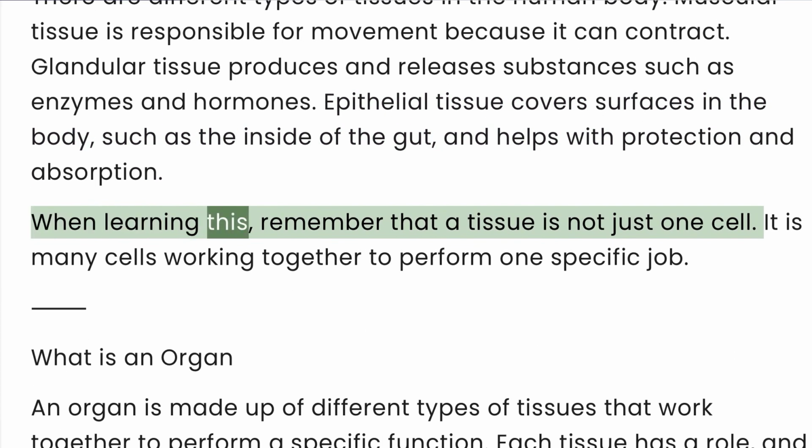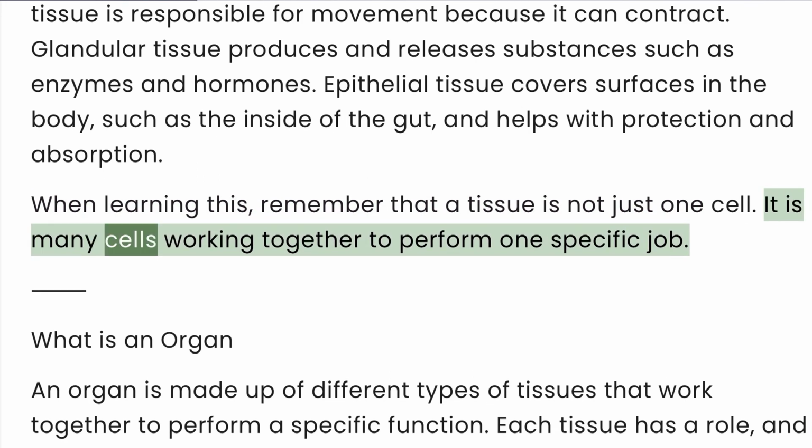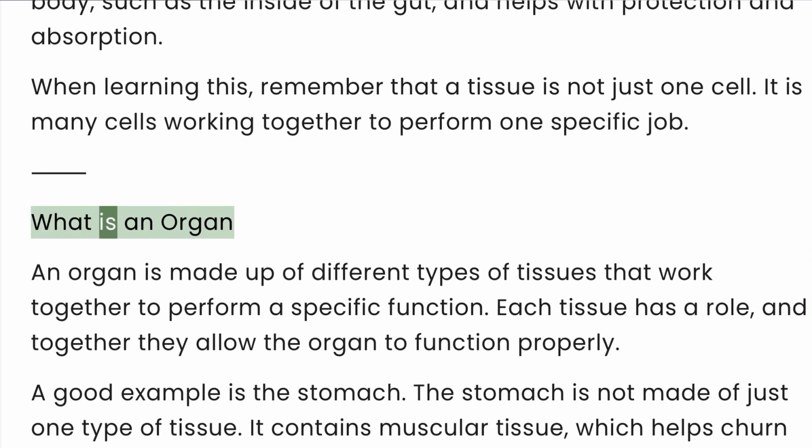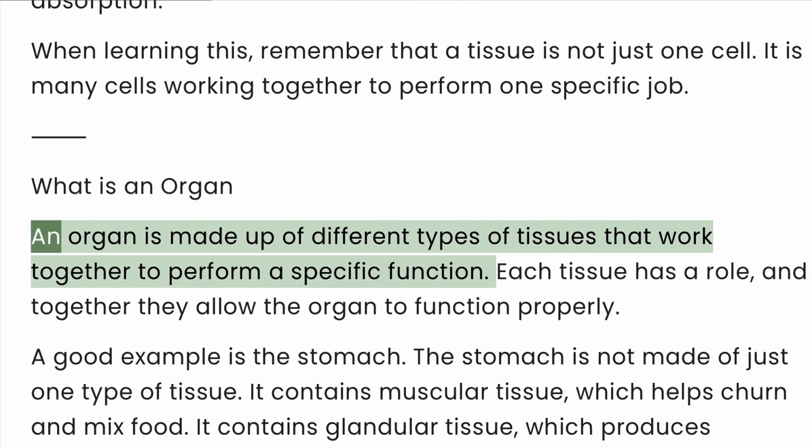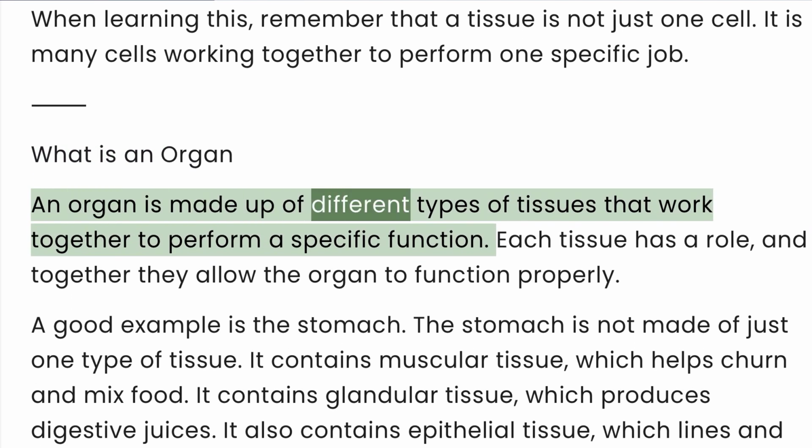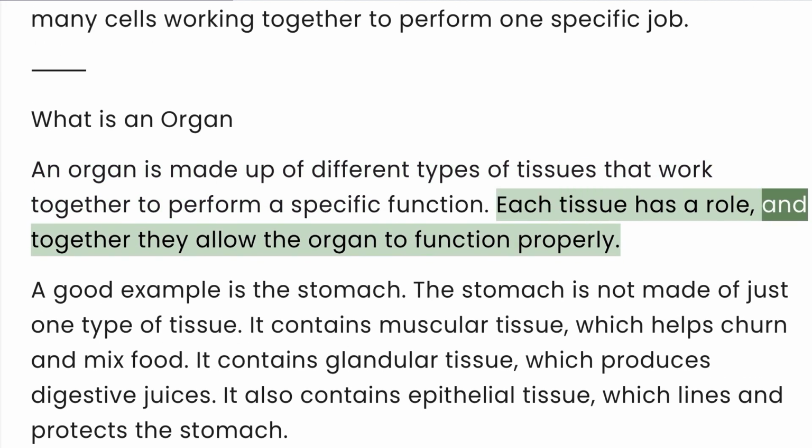When learning this, remember that a tissue is not just one cell. It is many cells working together to perform one specific job. What is an organ? An organ is made up of different types of tissues that work together to perform a specific function. Each tissue has a role, and together they allow the organ to function properly.